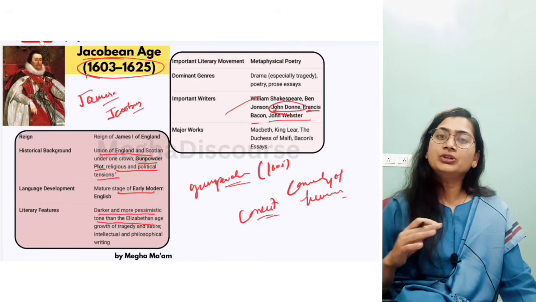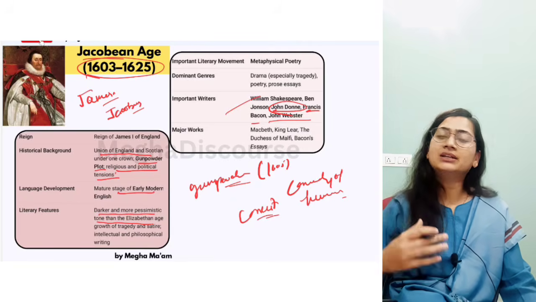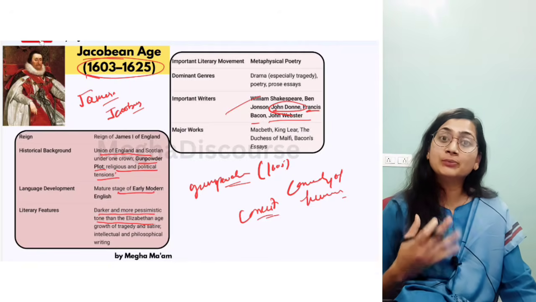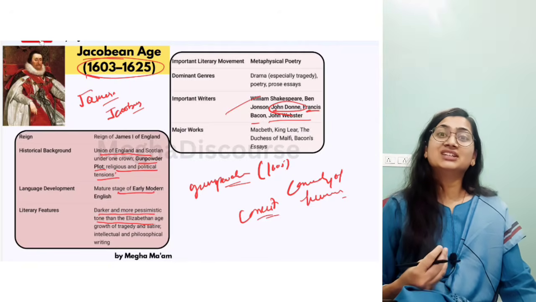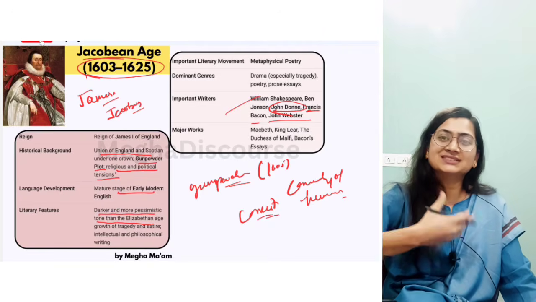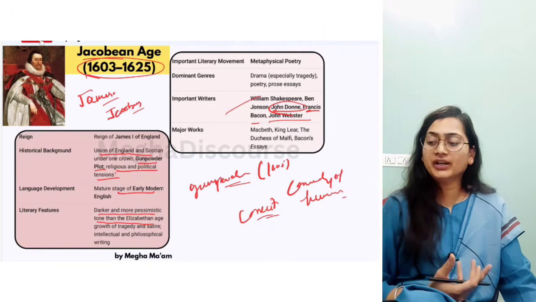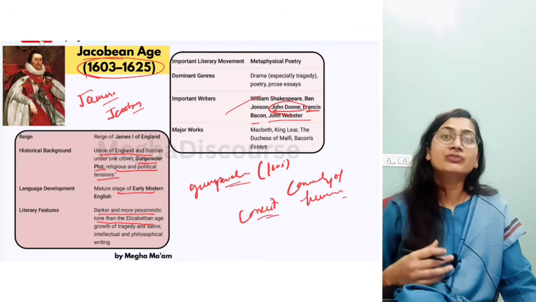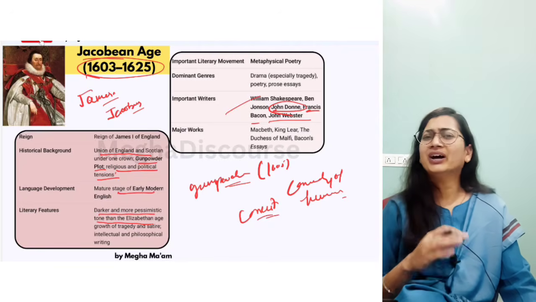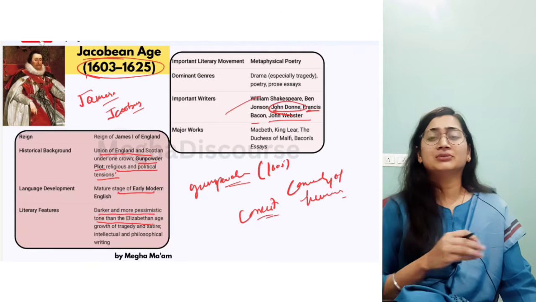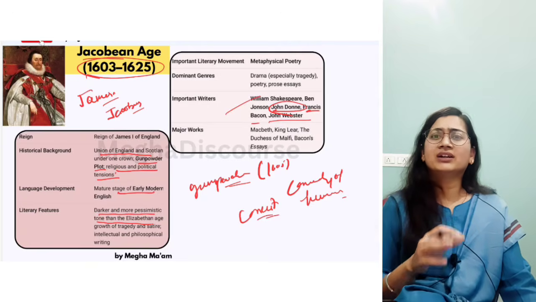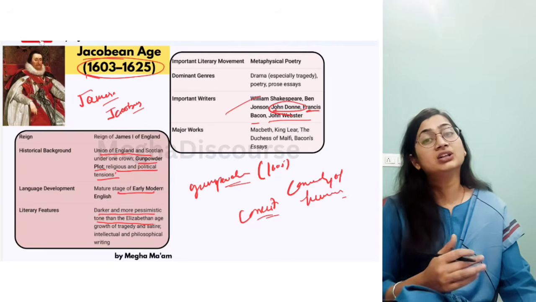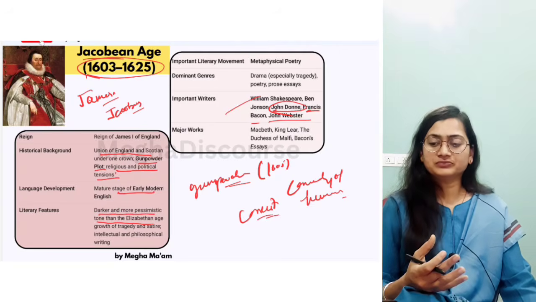Now you can see here the writers are giving their own theory. Shakespeare gives a universal approach to human nature. Ben Jonson gives humours, how a person is evolving, how the nature of a person is evolving. Francis Bacon gives the scientific approach, why it is necessary. John Webster gives a lot of bloodshed, showing why relations are important, and why there is conflict between upper and lower class, and in the house as well, between men and women. Then we also have different writers as well.